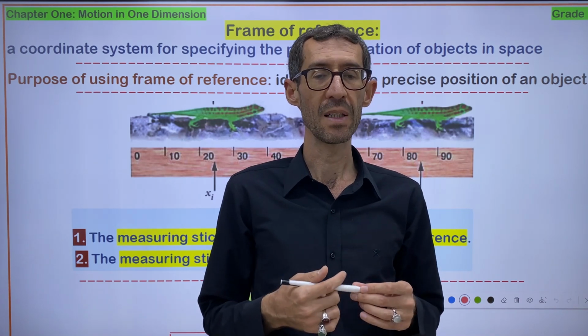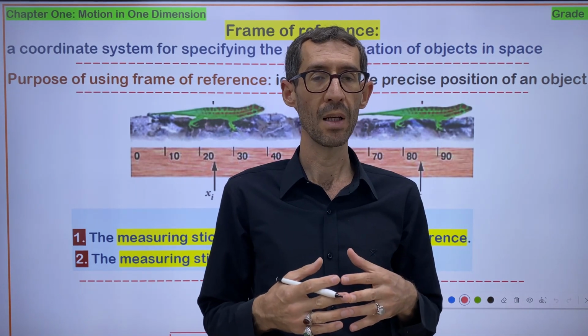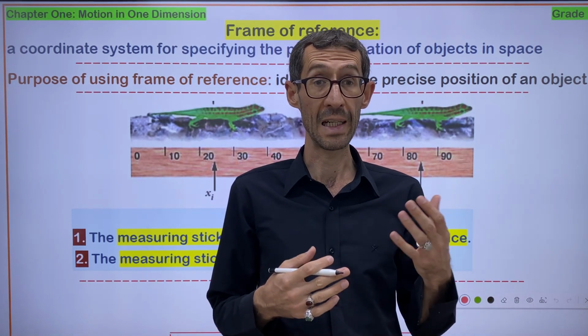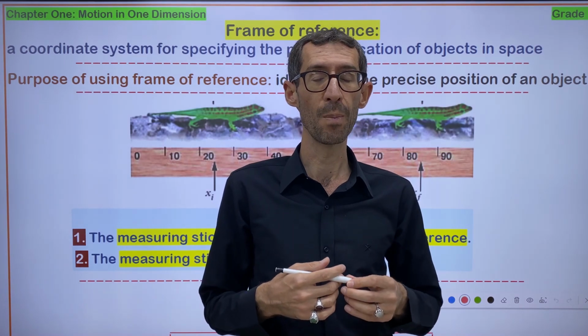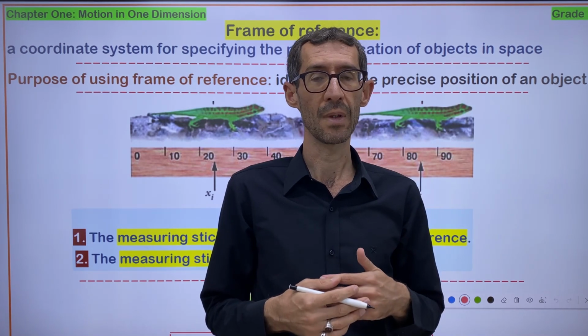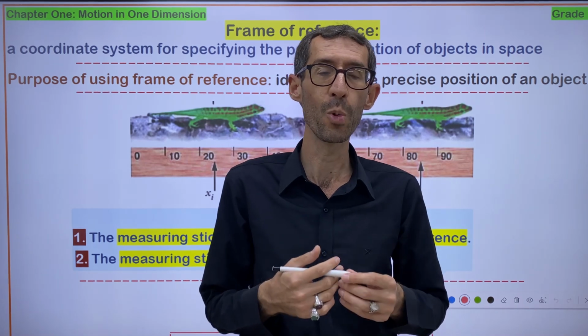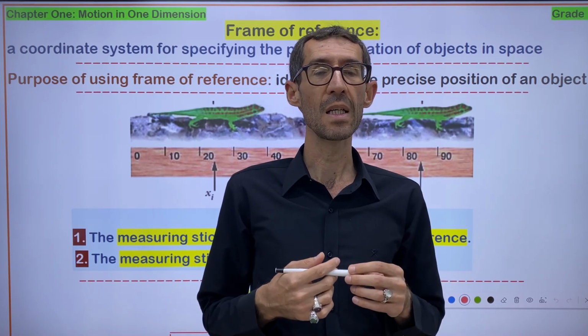So far, I explained one subject from chapter one, grade 11. I explained the motion. I'm going to jog your memory by reminding you of the definition of motion. So what's motion?